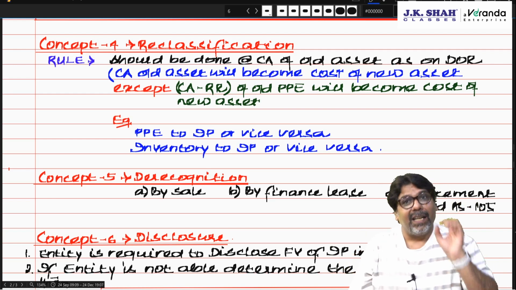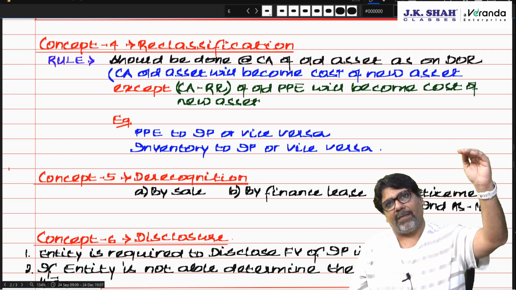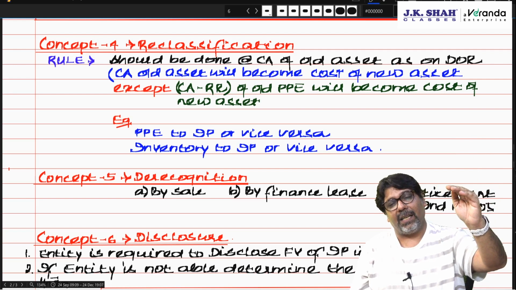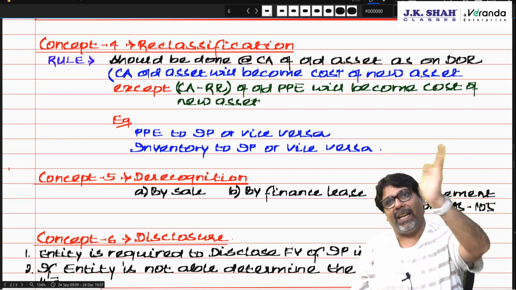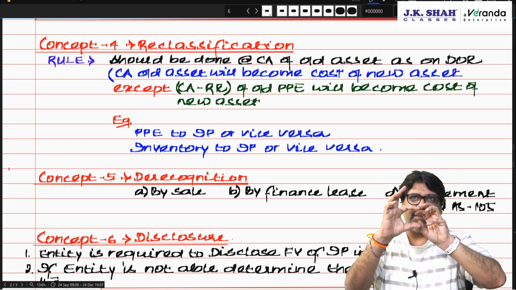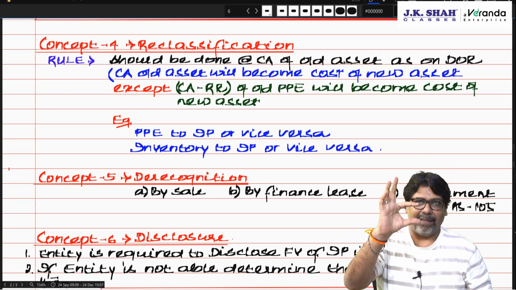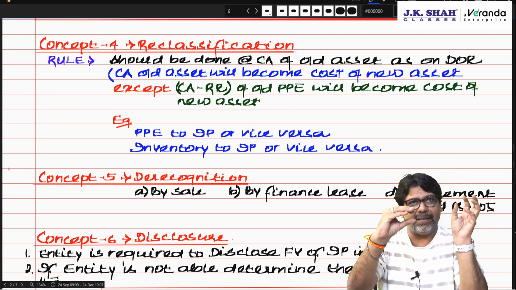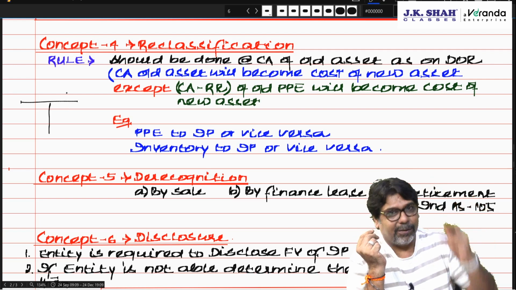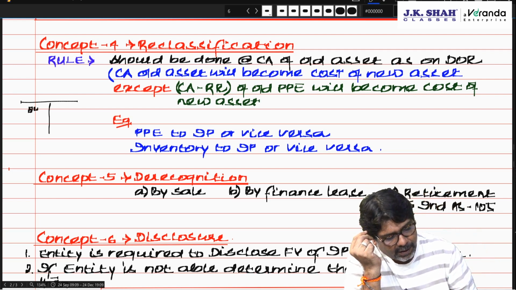Okay. Now, chartered, a little tension. Suppose you had purchased the property for 1 lakh, depreciated it to 90, then 80, after which you revalued it. You made it 88. So the revaluation reserve is how much? 8,000.